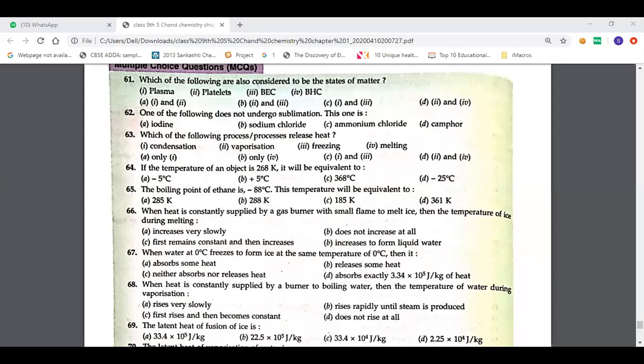Sia, can you unmute your mic? Are you able to hear me? Yes, ma'am. So the reason: sponge is considered as a solid, but still it is compressible. Give reason. Ma'am, can I tell? One by one. The intermolecular force of attraction is less.